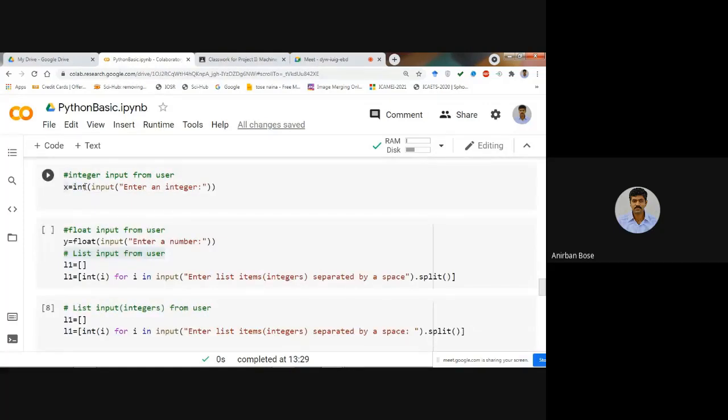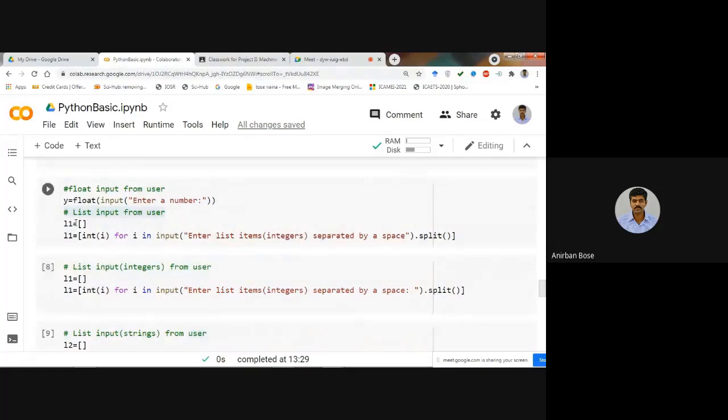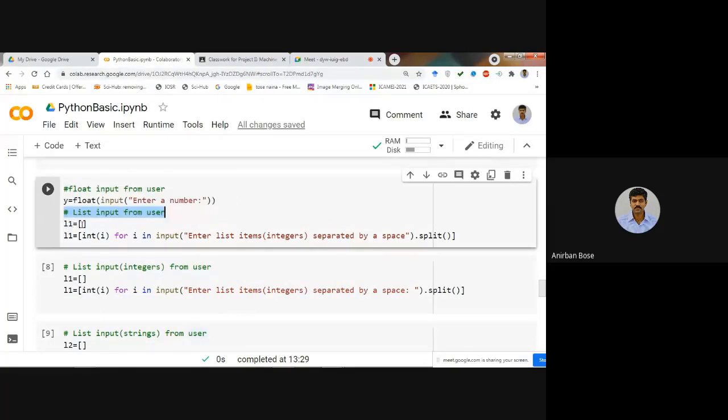So in this way we can enter an integer value, or if you want to take some float value, some decimal value, instead of int you just write float, and within that you write this command. Suppose instead of taking a single value, you want to take a list as an input. If you want to take a list, then you just write this, supposing L1 is the name of the list where you want to save the input list elements.